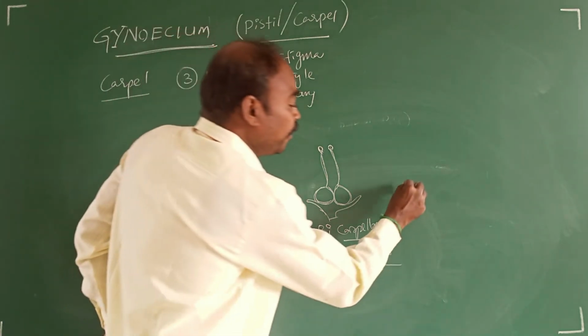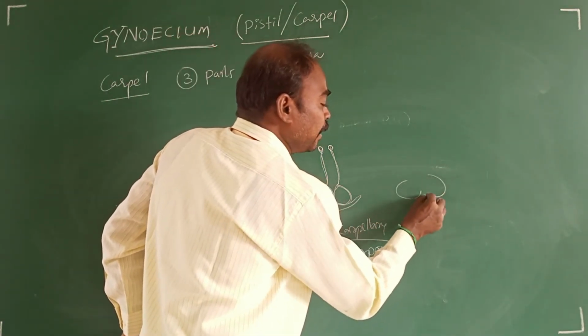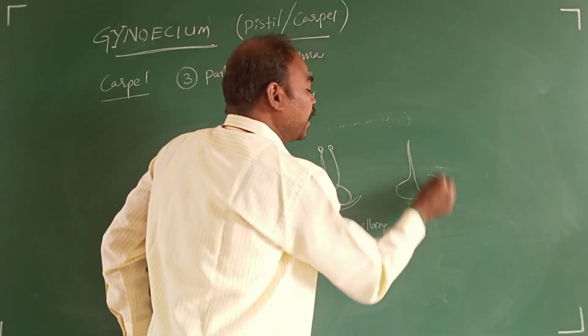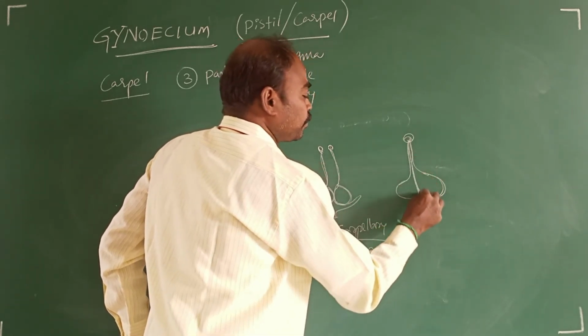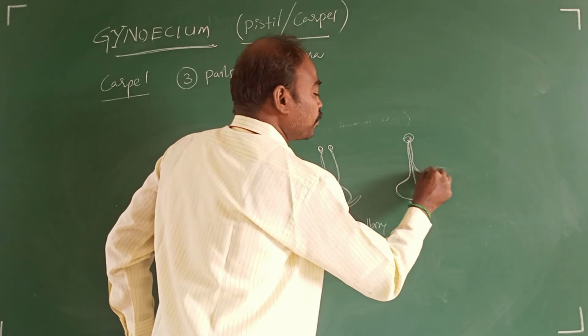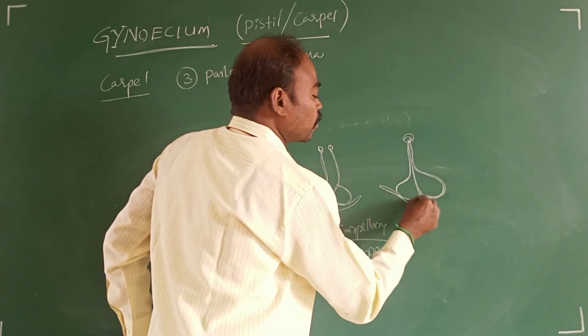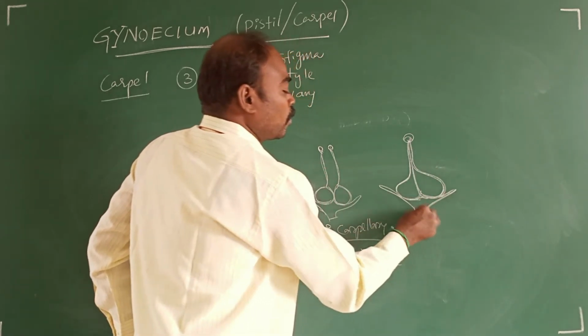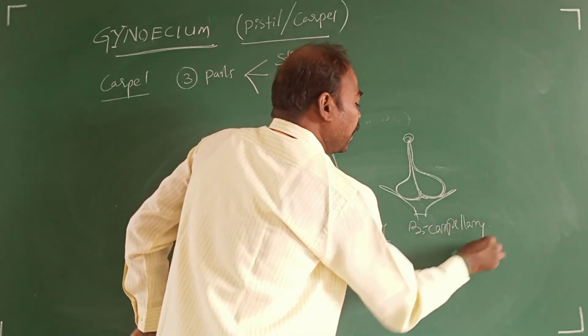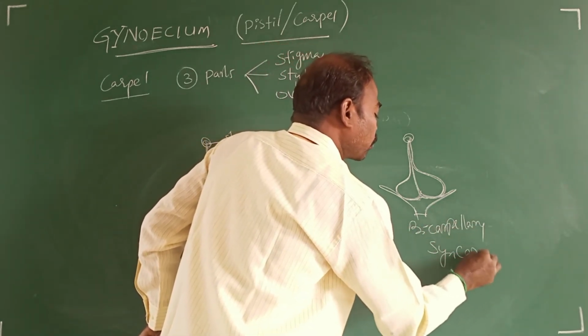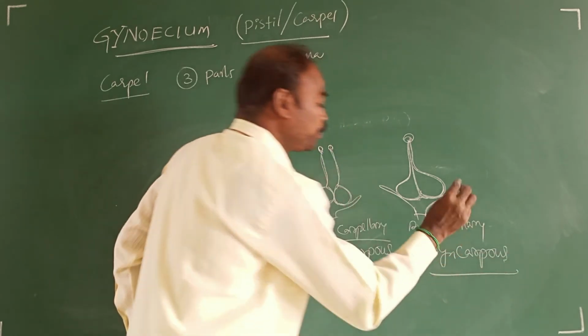If the two carpels are there but are united together and look like a single carpel, this condition is called bicarpellary syncarpous. Very, very important.